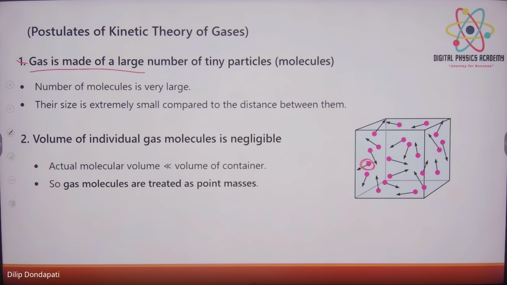Next. Third one, did you write it down? Only write down this one, you don't need to write the explanation. This one you know already. Volume of the individual gas molecules is negligible. Using assumptions, they explain everything. All laws are explained by using this kinetic theory of gases.